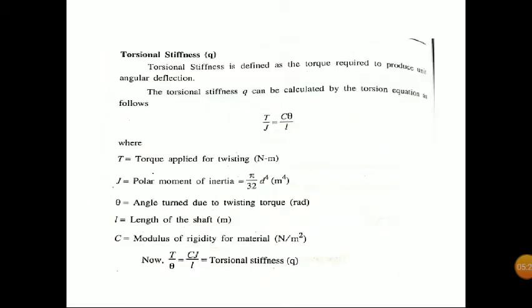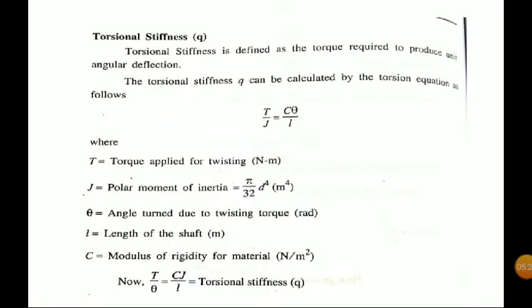So next we are going to the term torsional stiffness. How will we define torsional stiffness? Simply telling, torsional stiffness is defined as the torque required to produce unit angular deflection, and it can be calculated by the torsional equation, which you already know: T by J equal to tau by R equal to G theta by L. That is the equation. So here T by J equal to C theta by L.